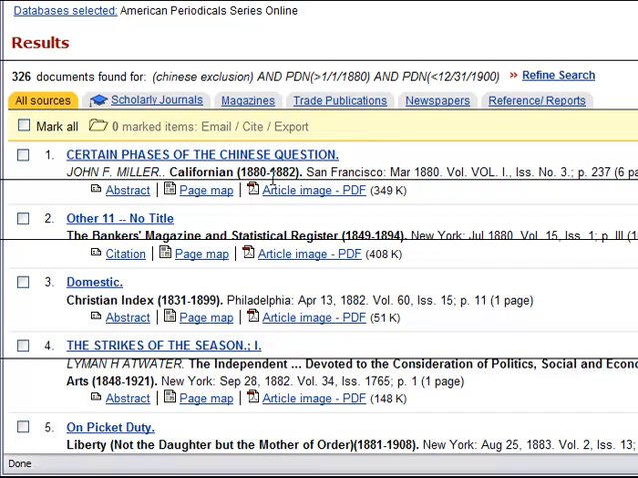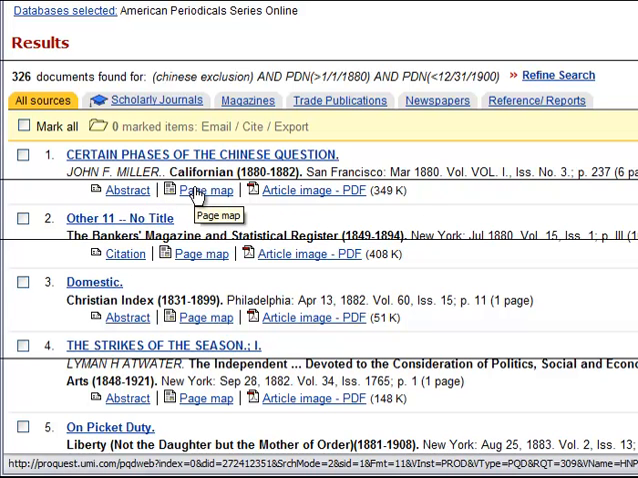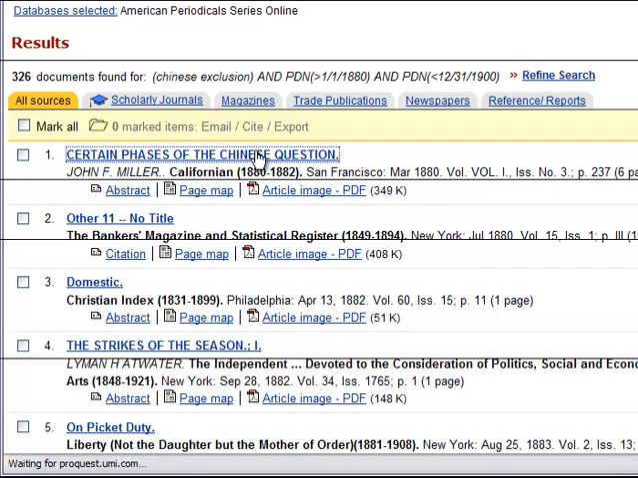And let's look at the first one here. The title of the article is Certain Phases of the Chinese Question, published by John Miller in the Californian on March 1880. And you can see you've got options. You can just look at the abstract. The page map is wonderful in terms of placing the article within the context of the full page. So you can use that to place the article in context, see how it would have been read by the original audience, what was around it, if you like to do that type of contextual work. Or you can go directly and look at the article image by clicking on that link or the title here.